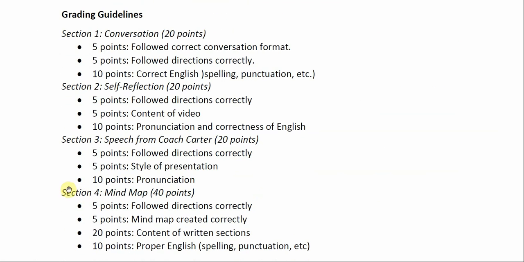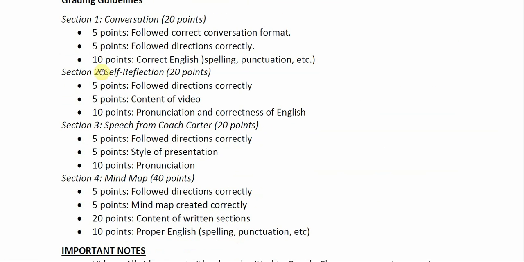Here are the grading guidelines. Section 1 is 20 points. Section 2 is 20 points. Section 3 is 20 points. Section 4 is 40 points. That's 100 points total. And here you can see how the points are broken down for each section.